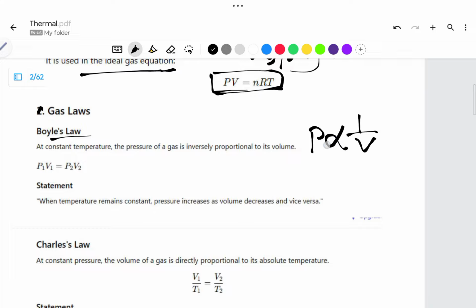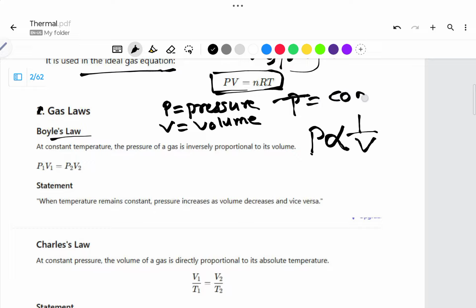So this is the symbol of proportional. When we are writing, we have to write it like this. P is the pressure, and V is the volume. Boyle's law has stated that pressure and volume are inversely proportional, and the temperature is constant. Temperature will not vary.